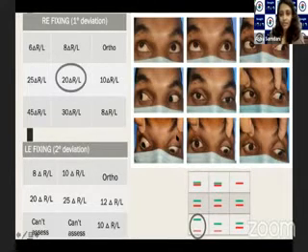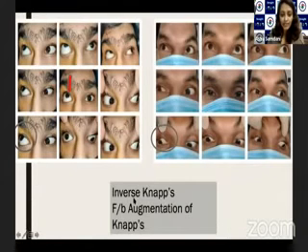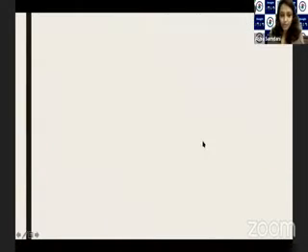So we went ahead with resurgery. We planned an augmentation of the knapp. This is the initial surgery, and this is after the second surgery with knapp augmentation. Here we can see that he is orthotropic right now, and the down gaze is improved.